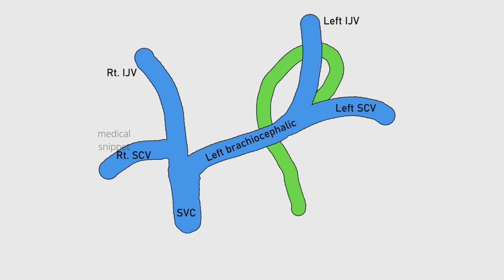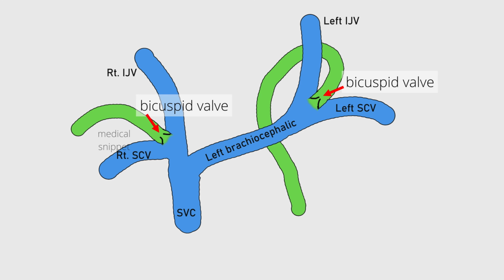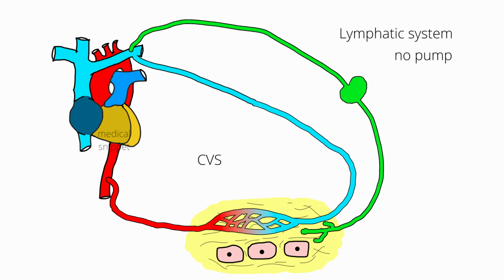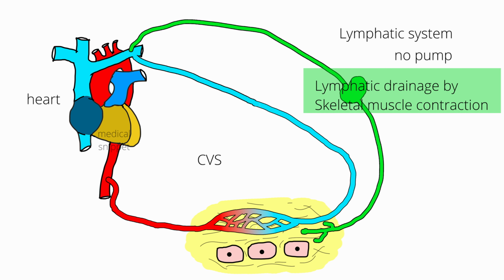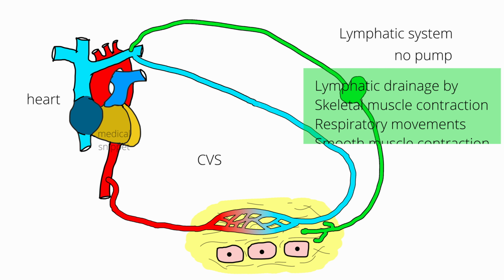The opening of the right lymphatic duct and the thoracic duct into the venous system is guarded by bicuspid valves. This allows only the lymph to enter the bloodstream and prevents the blood from entering the lymphatic system. There is no pump in the lymphatic system like the heart in the cardiovascular system. The pressure gradients to move lymph through the vessels come from the skeletal muscle contraction, respiratory movement, and contraction of smooth muscles of the lymphatic vessels.